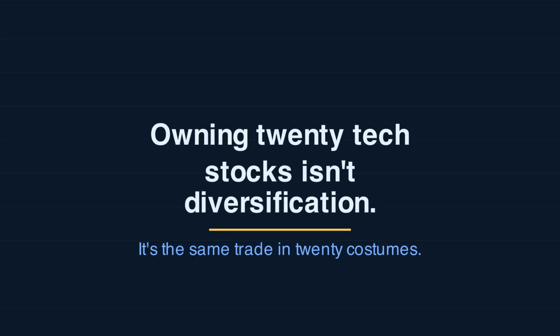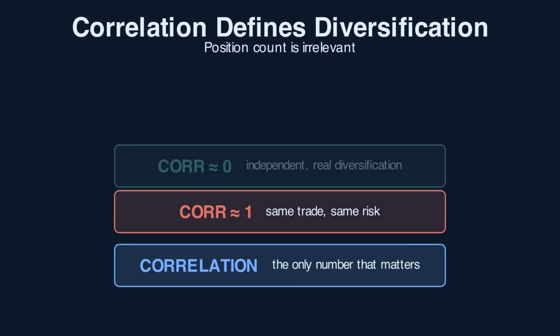Today, the correlation math that defines real diversification, why correlations spike in crashes, and what actually protects a portfolio when conditions go bad. Here's the math nobody shows you.